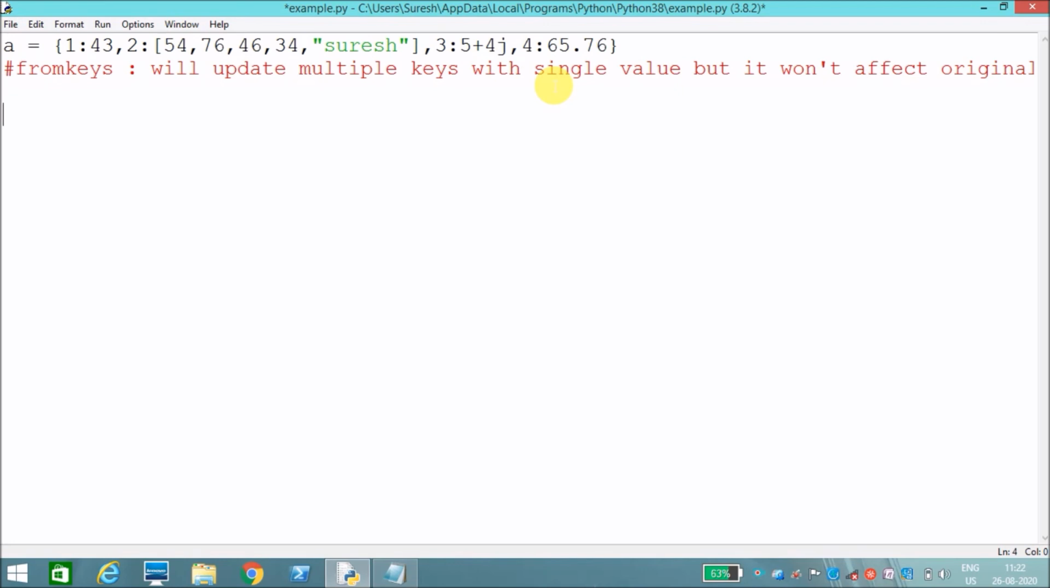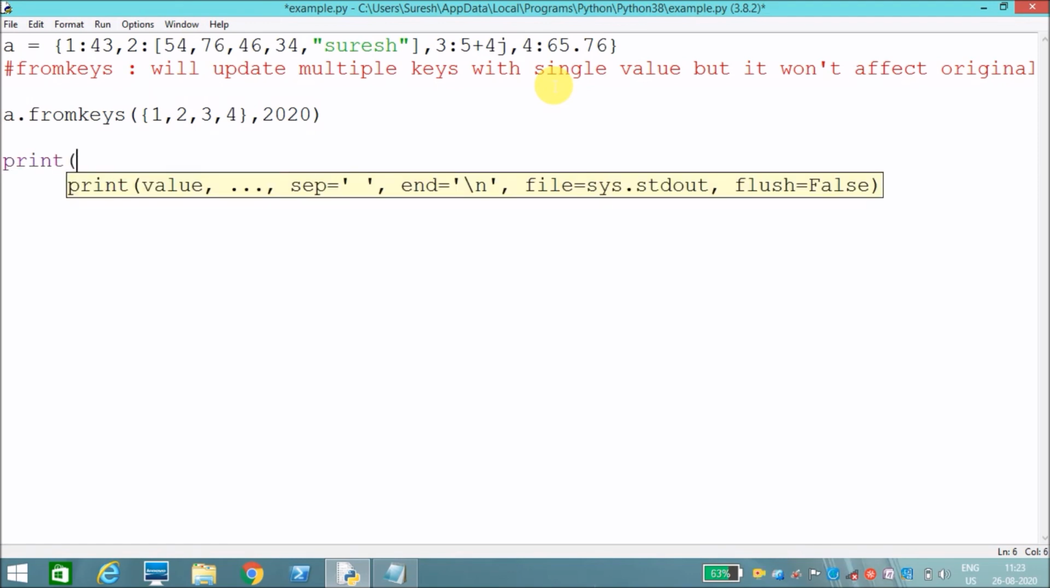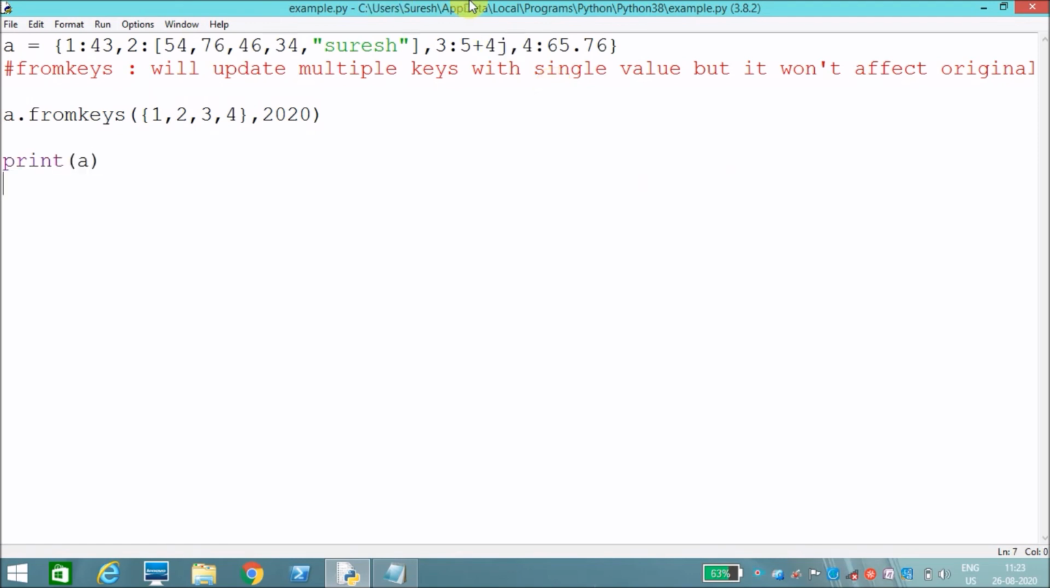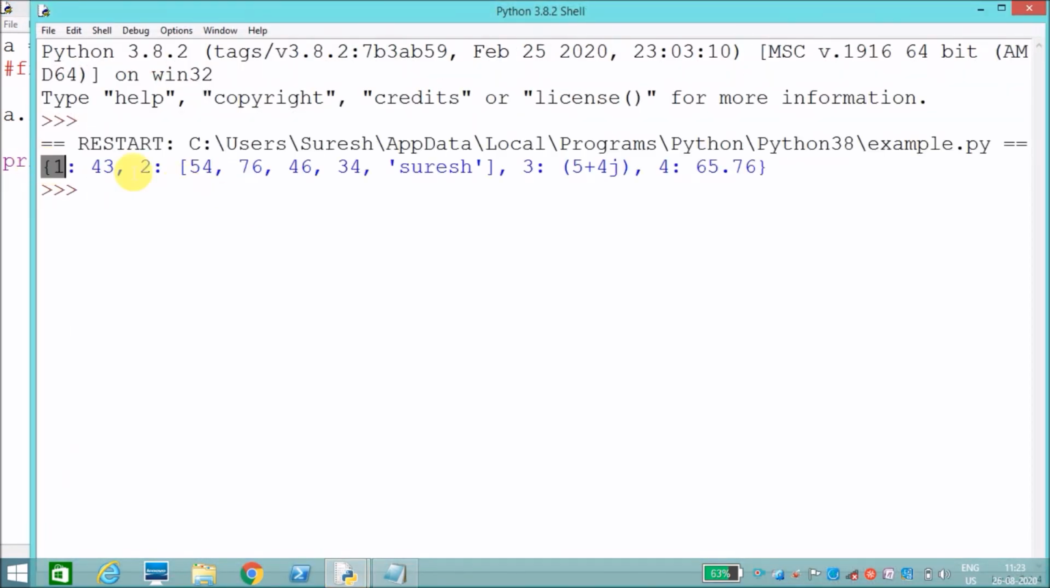For example, a is my dictionary, fromkeys is a method. I want to update 1, 2, 3, 4, these are the keys that already existed, right, with 2020. I will say it as 2020. Now I will print. See, it prints the original dictionary only. It won't affect the original dictionary. It has not affected the original dictionary.